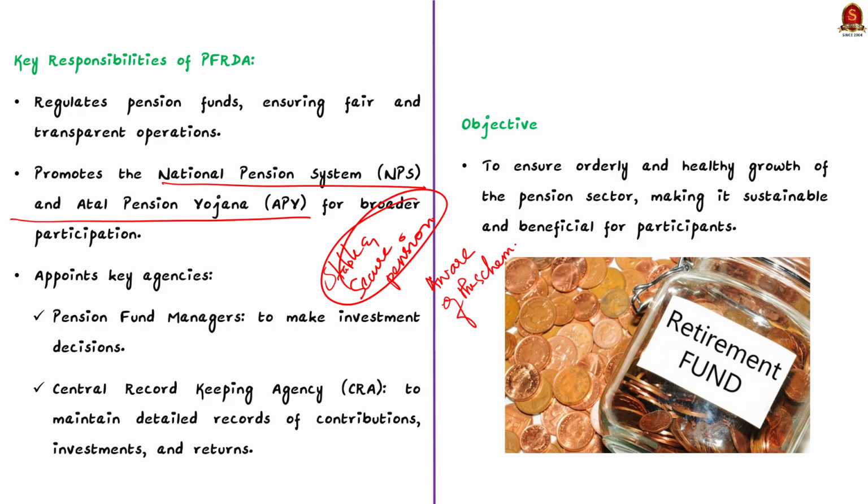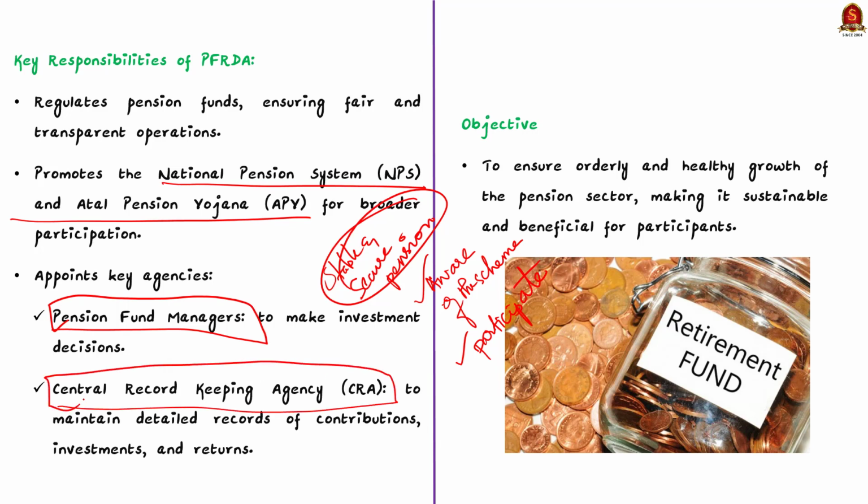PFRDA also appoints various agencies to help manage the pension system. Firstly, the pension fund managers. See, these are the experts who decide where to invest the pension fund to get the best returns safely. Secondly, the Central Record Keeping Agency, CRA. This agency keeps track of all the contributions, investments and returns in a detailed and organized manner. Finally, the PFRDA aims to ensure that the pension sector grows in an orderly, healthy way. This means they keep an eye on how the pension schemes are expanding, making sure they are sustainable and beneficial to all participants. So these are certain facts that you have to remember about PFRDA.